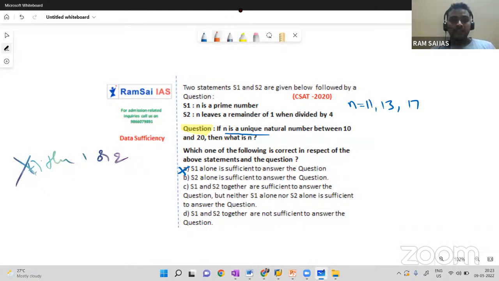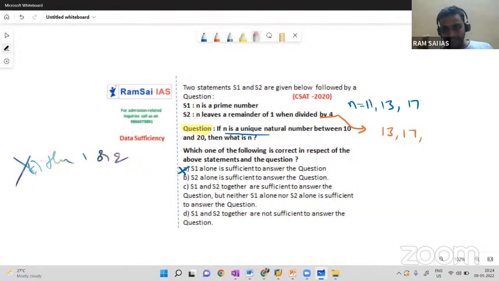Now, use statement 2 alone. When you divide the number n by 4, the remainder should be 1. So n can be 13, n can be 17, n can be 21, but it should be less than 21, no? So you can eliminate 21 as well. Between 10 and 20, only 2 values will give remainder 1 when divided by 4. How would I know 13 and 17 will be the 2 numbers? It's very simple here. We are getting a remainder 1, right?